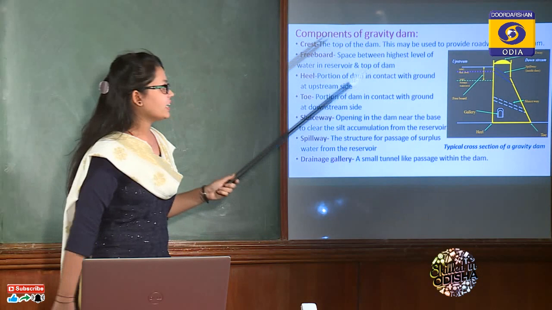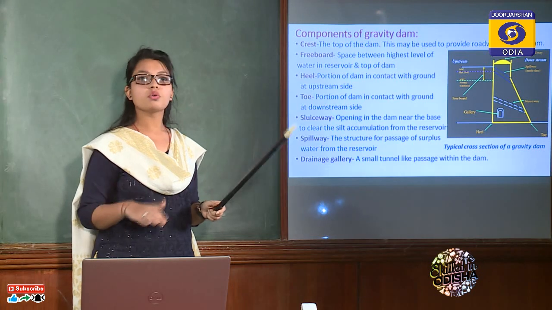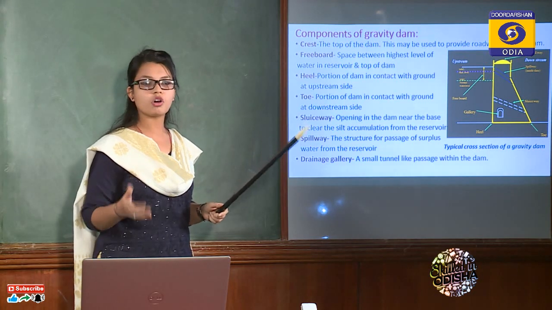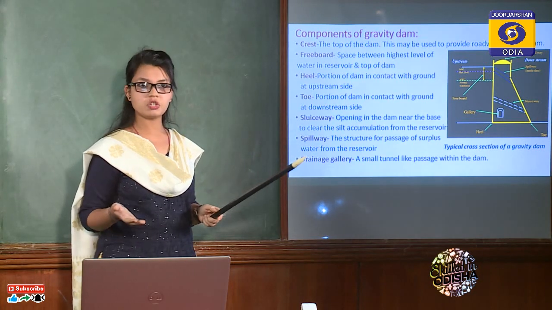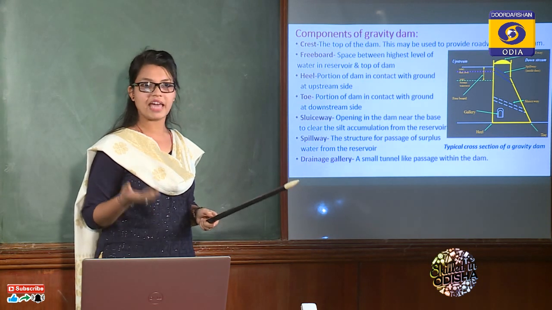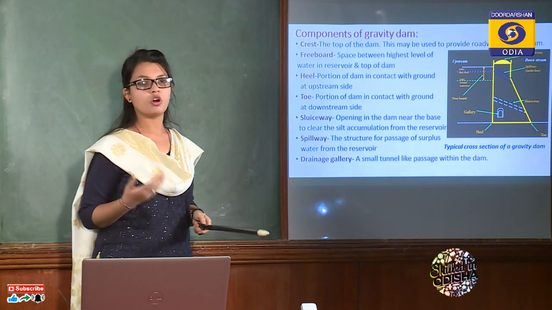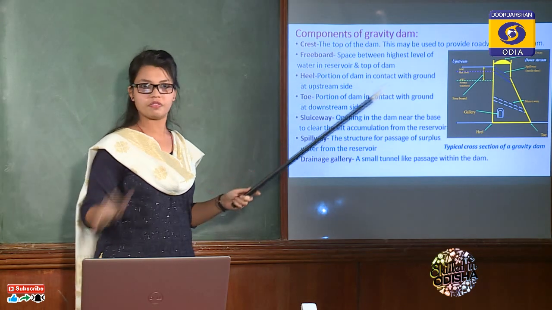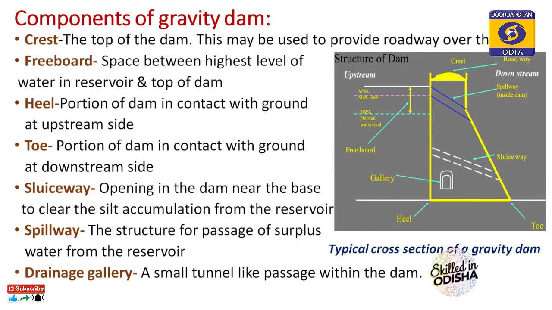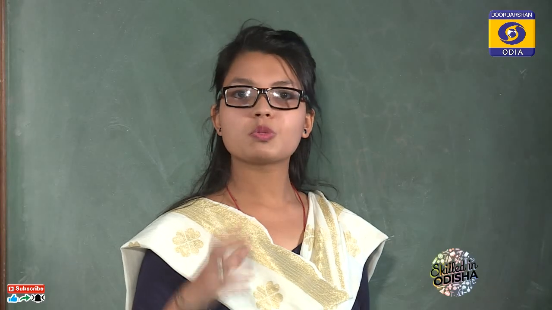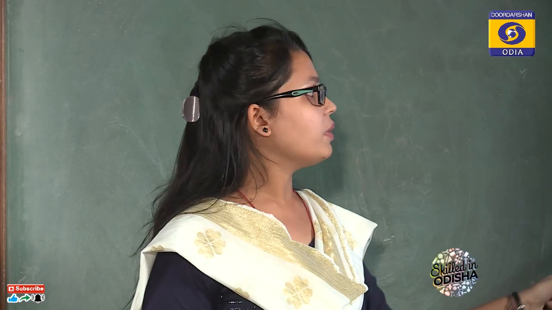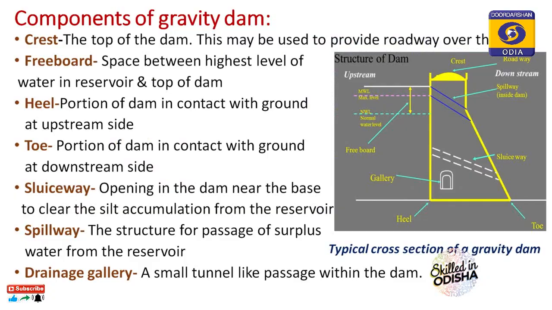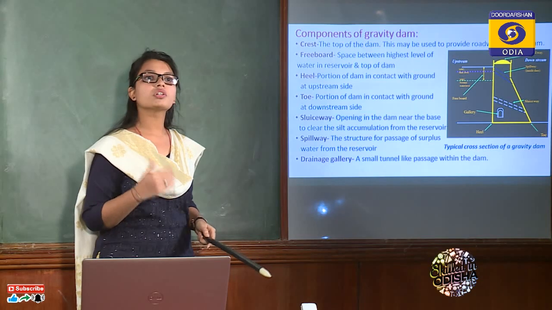It is provided to give a roadway over the top of the dam for vehicular movement, that can be used for communication purposes, or by the dam officials for inspection and checking operations. So basically it provides a road on the top of the dam. Then come to freeboard. You already know what freeboard is. Freeboard is the space between the highest level of water in the reservoir and the top of the dam. Basically we provide a safety margin to prevent the overtopping of the water.